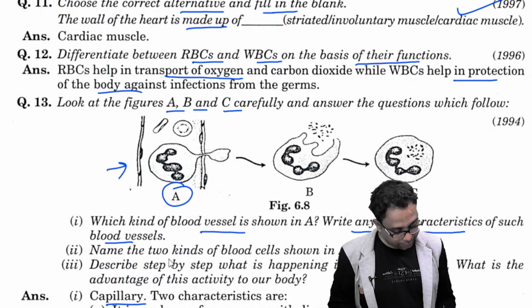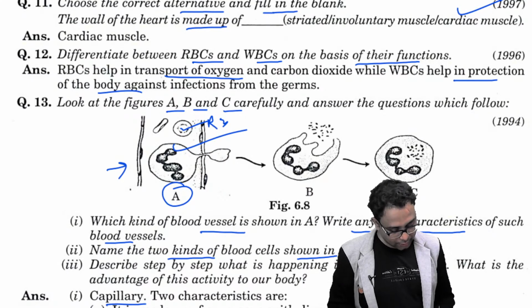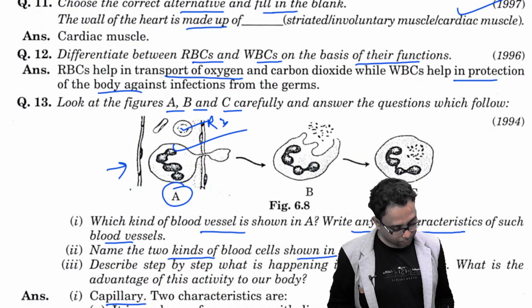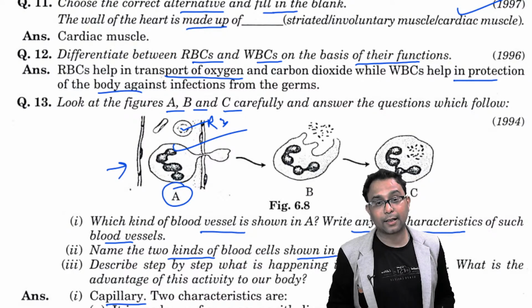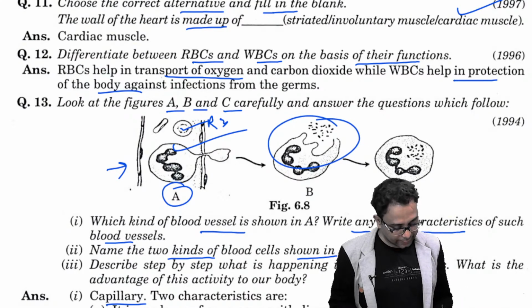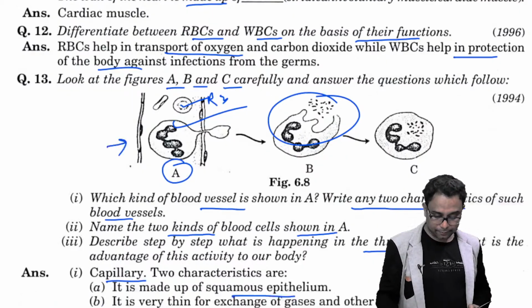Question number 2. Name the 2 kinds of blood cells shown in A. In particular, RBCs and WBCs are shown here. Next question, question number 3, describe step by step what is happening in the 3 figures. First of all, WBC creeps out with the help of pseudopodia, and the WBC ultimately extends its pseudopodia around the germs. After that, it engulfs the germs, so phagocytosis is happening there, right?